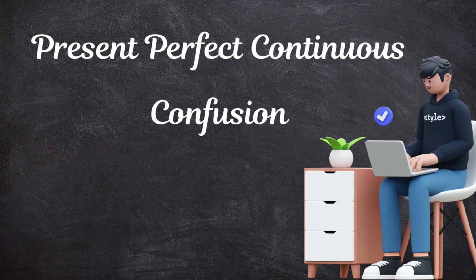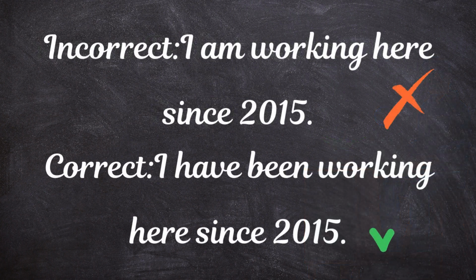Here's one more. If you've been doing something over a period of time, like working somewhere since 2015, you'll want to use the present perfect continuous. So instead of "I am working here since 2015," the correct way is "I have been working here since 2015." It shows that you started in the past and are still doing it now.